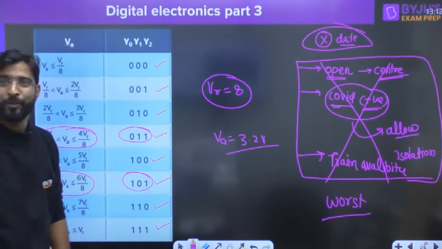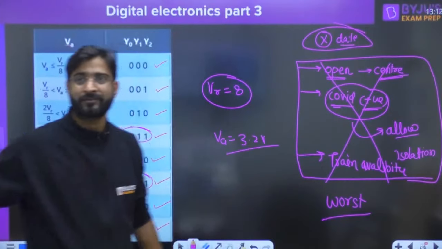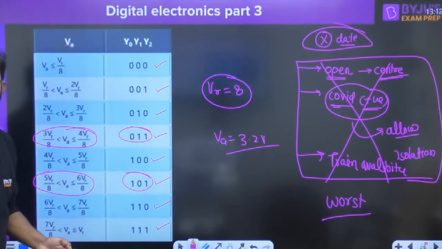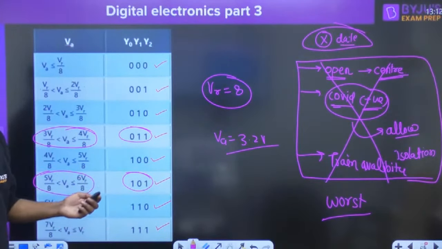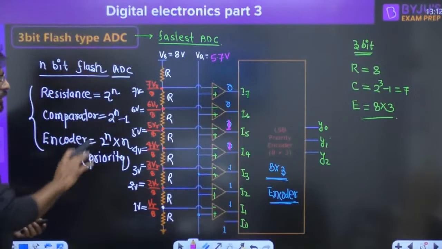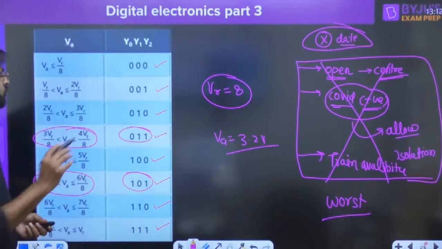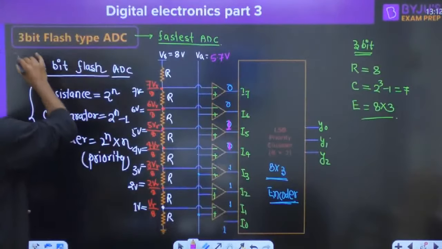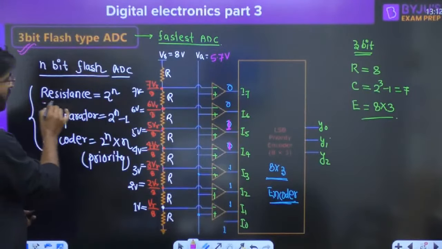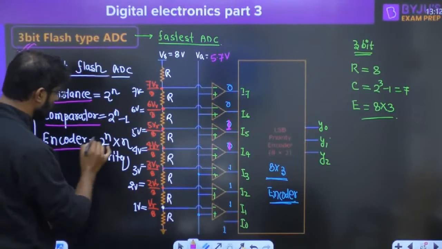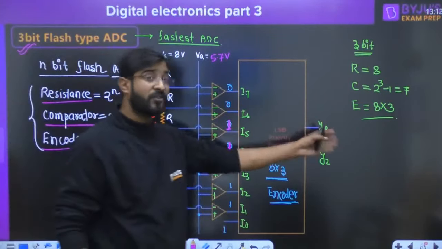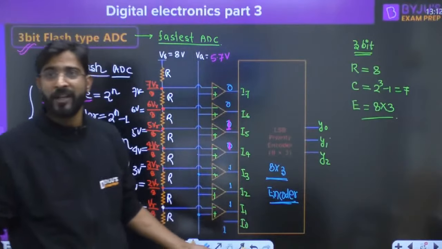The same conversion happens, right? We cannot expect this type of question here. We can expect questions mainly on flash type ADC: how many resistors, comparators, encoders are required, and maybe they can ask for some output expression.